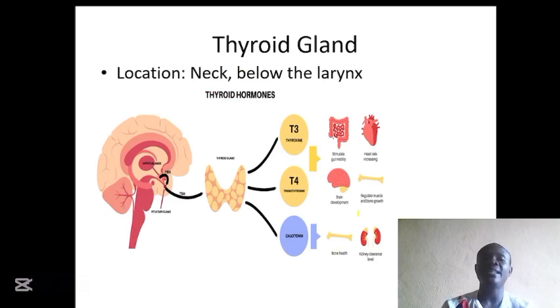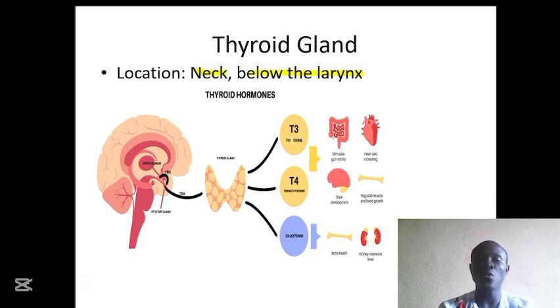Next on our slide is the thyroid gland. The thyroid gland is located in the neck, just below the larynx, in front of the trachea. This thyroid gland is stimulated by the thyroid stimulating hormone that is secreted by the pituitary gland in order to produce its hormones.